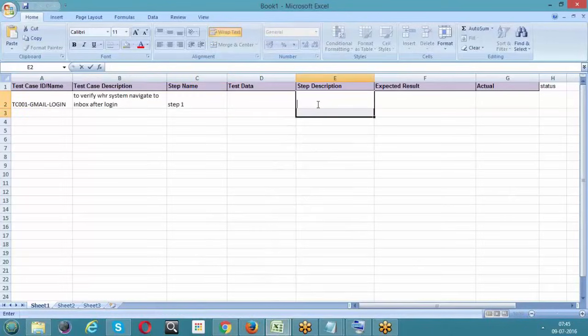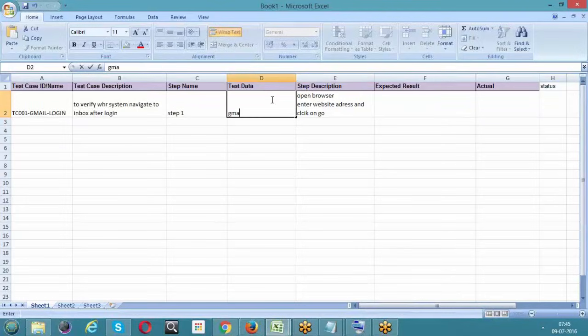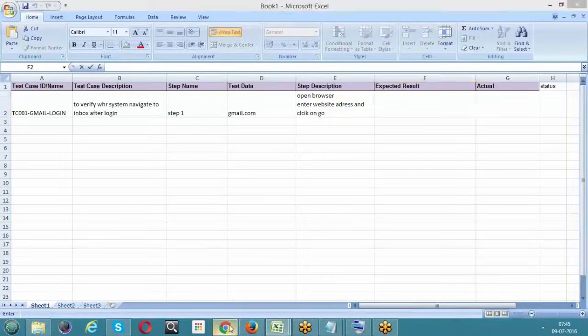First we need to open the Gmail website. So for that, enter the URL. Or else we can start simple like this: open browser, enter website address or URL, and click on next. What is that website address? Gmail.com, let's say. What happens if you open a browser, enter the Gmail address and click on go? It should display a page with some login facility, right?